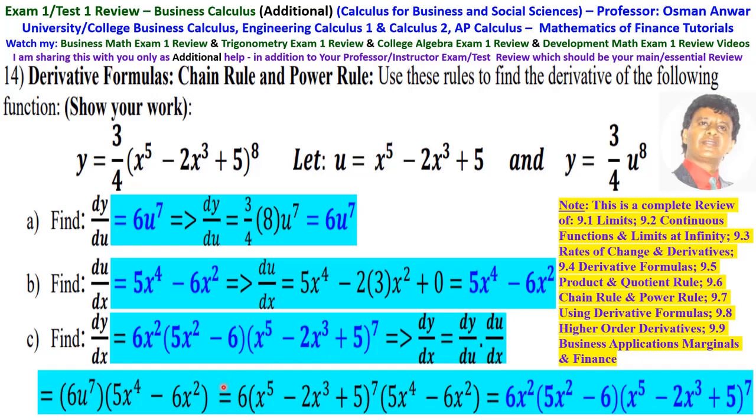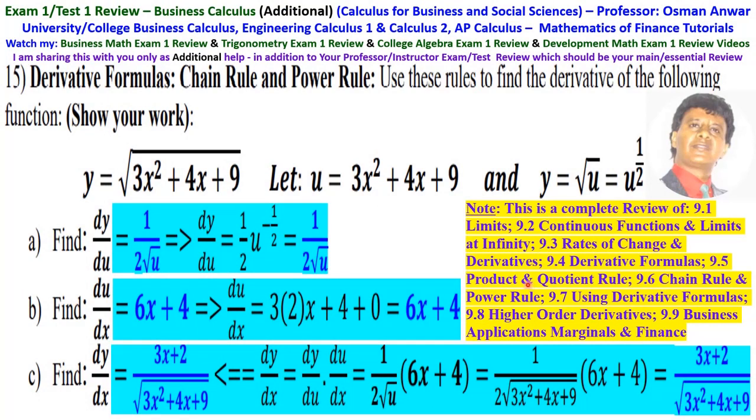Then this is equal to 6, but we know u is x to the 5 minus 2x cubed plus 5, that means this is 6 times (x to the 5 minus 2x to the third plus 5) to the 7 times (5x to the 4 minus 6x squared). Then if you factor x squared here, this becomes 6x squared times (5x squared minus 6) times (x to the 5 minus 2x cubed plus 5) to the 7.